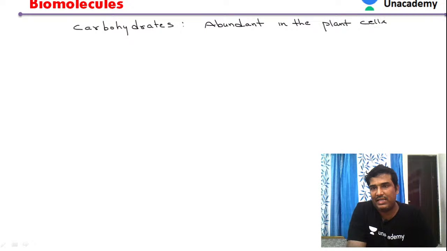If you see plant cells, carbohydrates are present in the highest amount in the case of the plant cell.